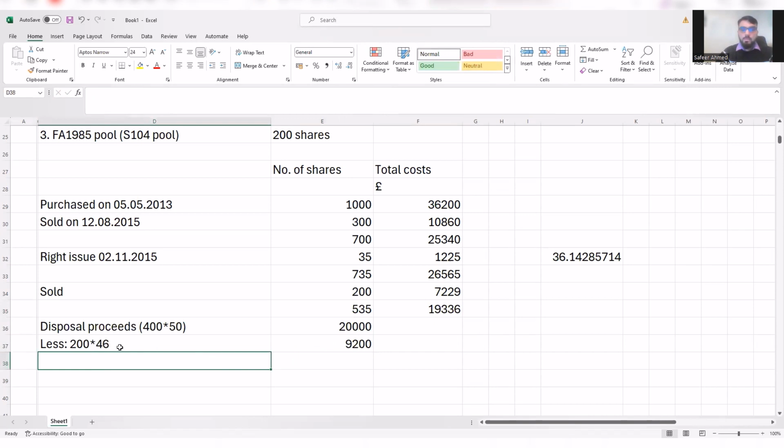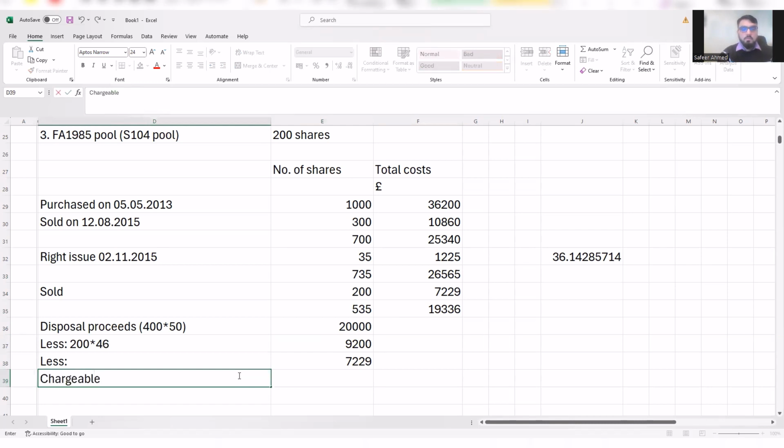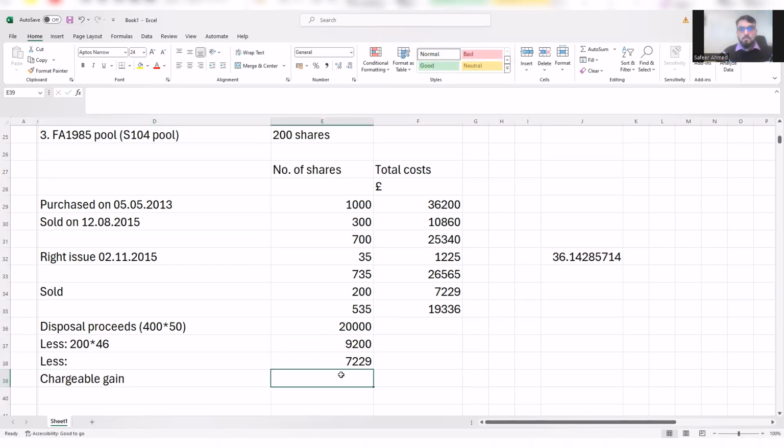And please do write the allowable cost first. And then of course this is allowable cost as well. And this we have calculated, so this one we will be just writing the total amount there. So the total amount taken from the FA 1985 pool, remember 7229. And this will give us the chargeable gain. So the chargeable gain is this minus this minus this, which is 3571.